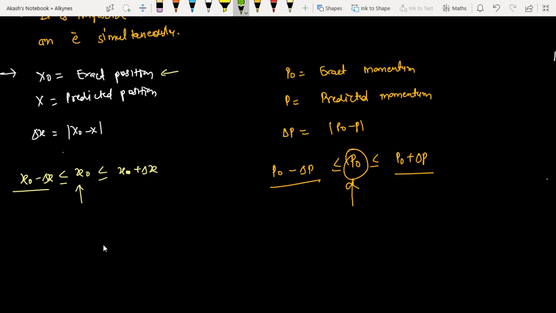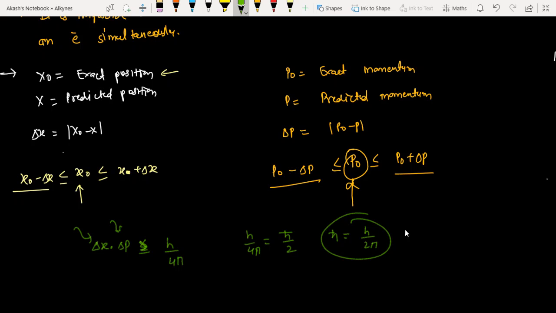After that, we are going to see the mathematical expression. So what is the mathematical expression? The mathematical expression is del x into del p is greater than or equal to h upon 4 pi. So the uncertainty in the position multiplied by the uncertainty in the momentum is greater than or equal to h upon 4 pi. H upon 4 pi can also be written as h cross upon 2, where h cross is equal to h upon 2 pi. Right? You will also find this one.